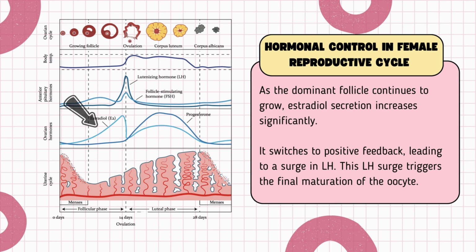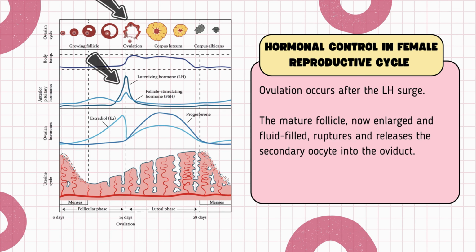As the dominant follicle continues to grow, estradiol secretion increases significantly. Once estradiol reaches a threshold concentration, it switches to positive feedback, leading to a surge in LH. This LH surge triggers the final maturation of the oocyte. Ovulation occurs approximately 24 hours after the LH surge. The mature follicle, now enlarged and fluid-filled, ruptures and releases the secondary oocyte into the oviduct.